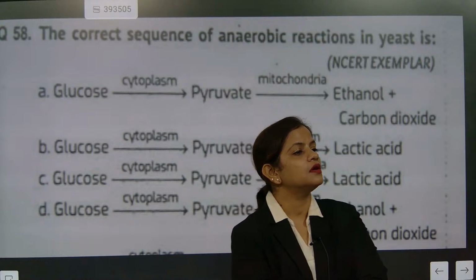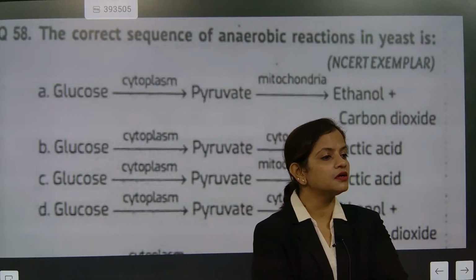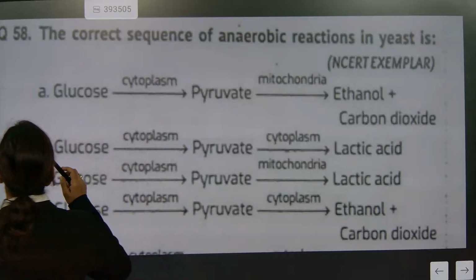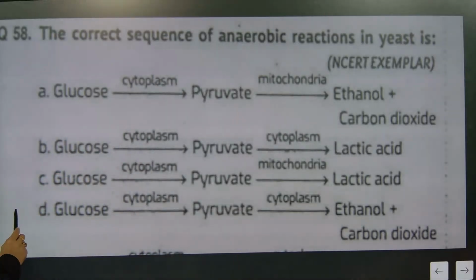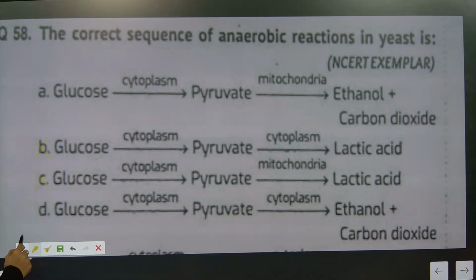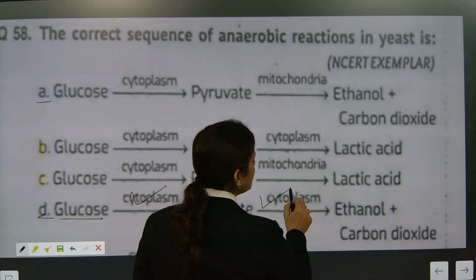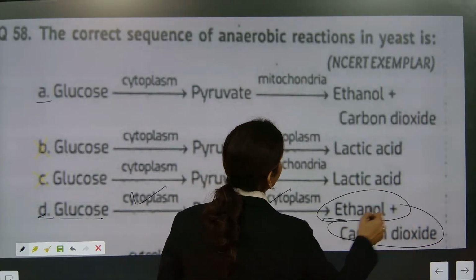Boys, question number 58. Who are telling the correct answer? Okay, let's see. This is not correct and this is not correct. Now, these two options are only possible. Glucose, cytoplasm, pyruvate, cytoplasm, ethanol and carbon dioxide.